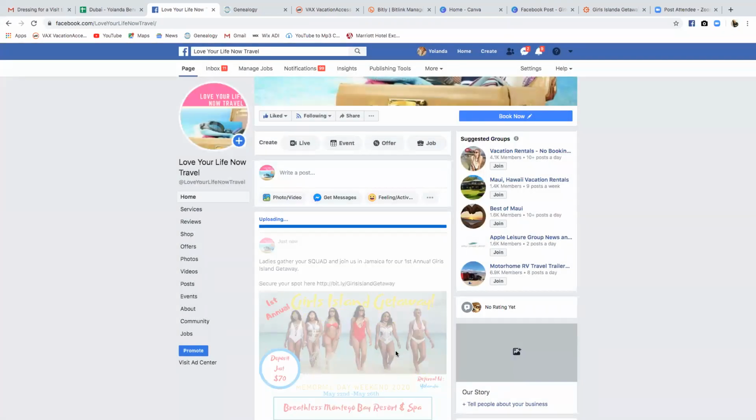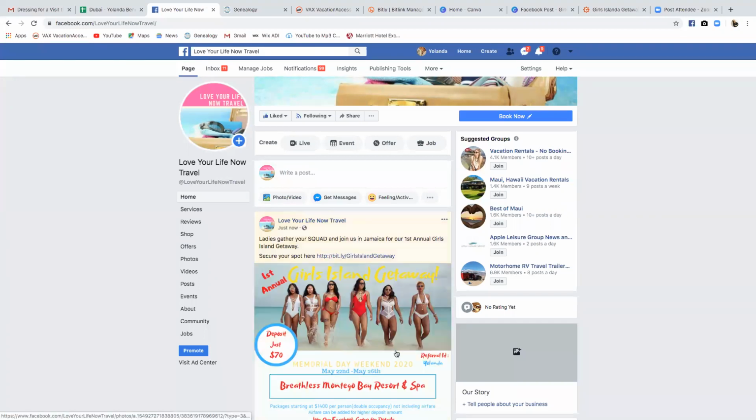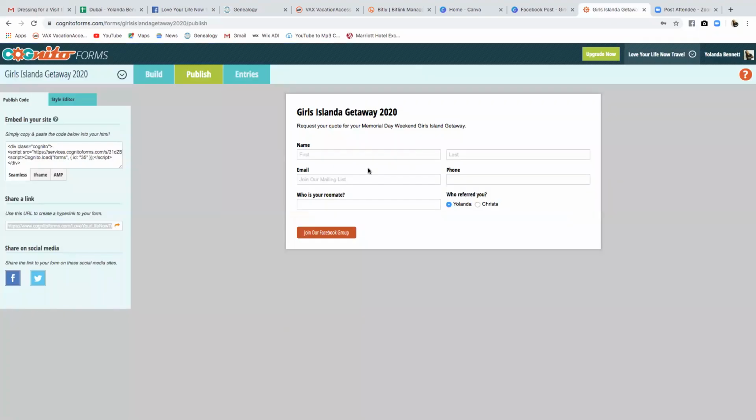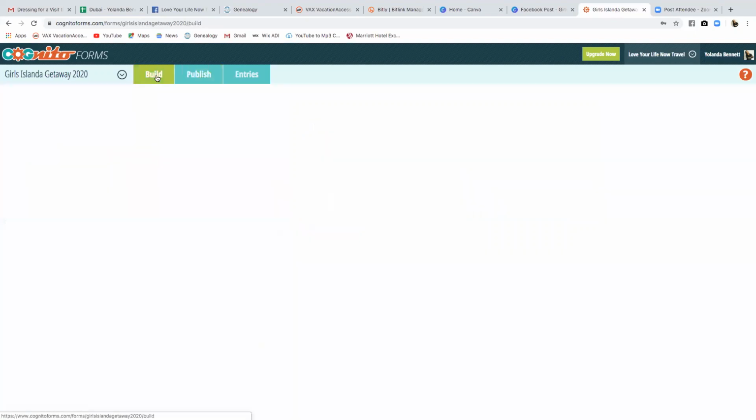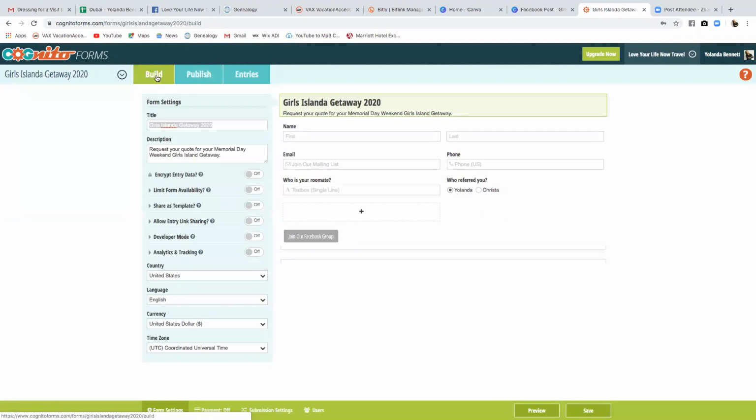Now I want to show you how they are going to request to be in the Facebook group without me actually having to invite them individually. So when I go back to this form, I'm going to show you where, when I was building the form, the submit button can be customized.